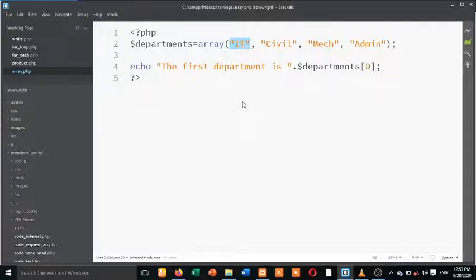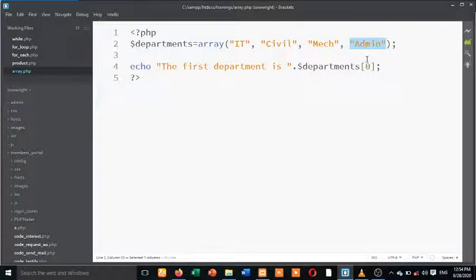So another thing we want to discuss here, let me tell you something. These things are the values of the array. The address of this one is index number 0, value IT. This one is index number 1, value civil. Index number 2, value mech. Index number 3, value admin. The value that is inside is the content of the array, but the index is the number.